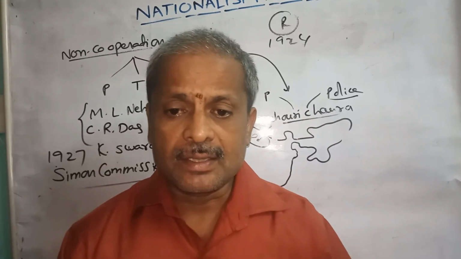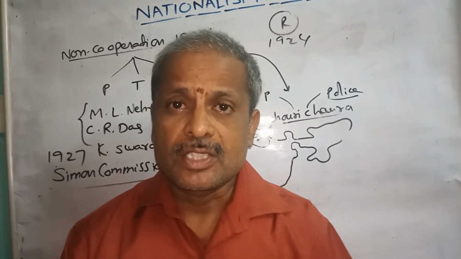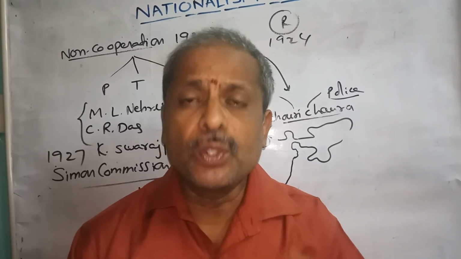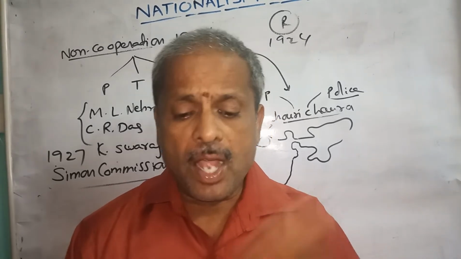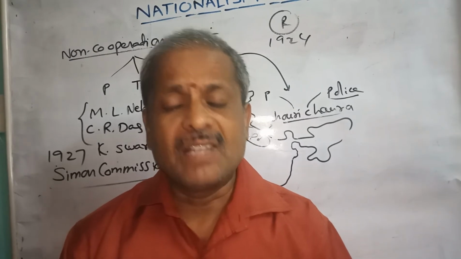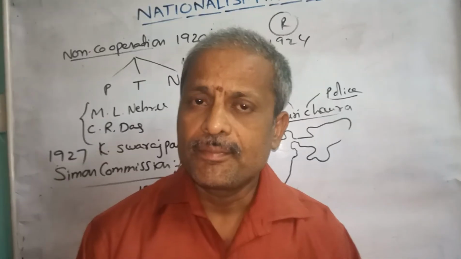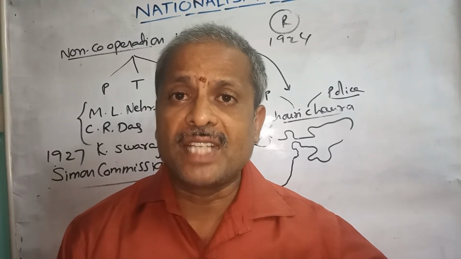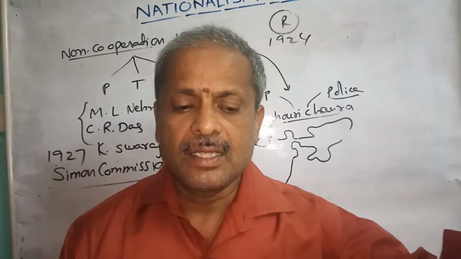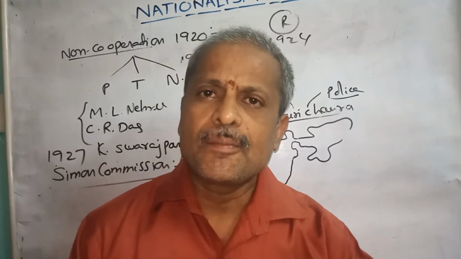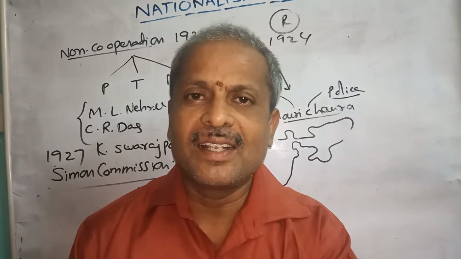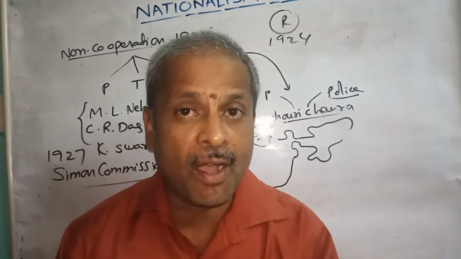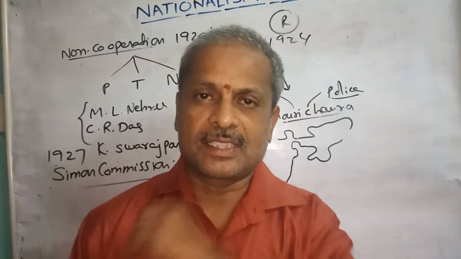Bhagat Singh, Sukhdev, Rajguru, all these famous youth, among those some students, were prepared by Lajpat Rai. That's why the students became very angry at the death of their guru Lajpat Rai. Bhagat Singh became very angry and wanted to kill the responsible police officer who took lathi charge on their guru Lajpat Rai.